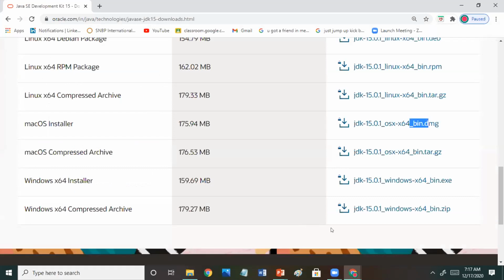Where you have installed, can you share your computer? I'll stop sharing and can you share it? Okay, share screen. Currently, I'm not able to see. Maybe it's coming slowly. Oh no, it's asking me to change my settings. I have to give some access.